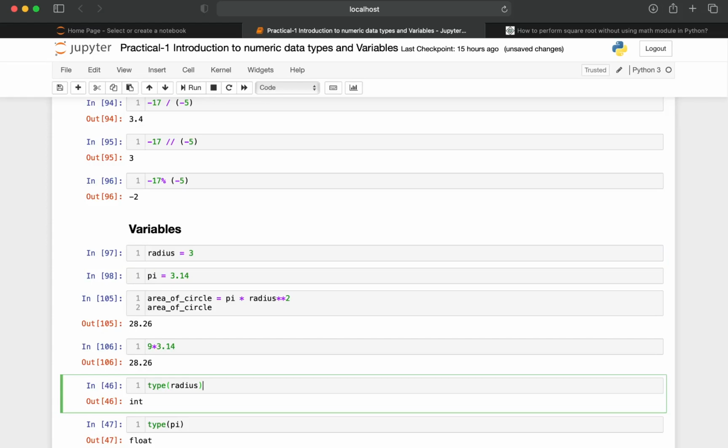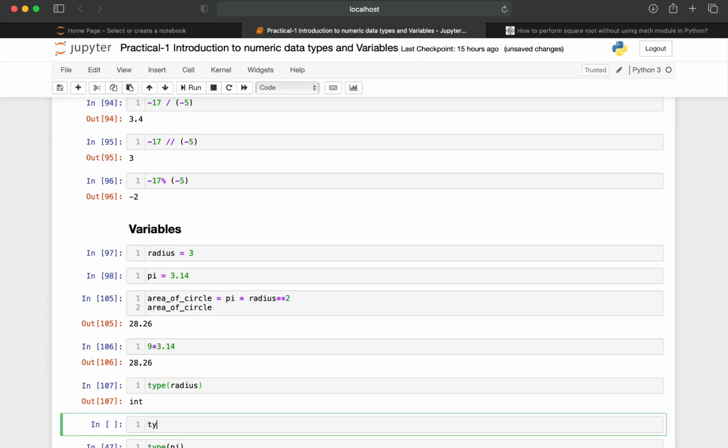As I have told you, the lines specified in triple quotes are basically doc strings. So I'm going to explain the doc string here itself. Whenever you use any function, either a built-in function or a user-defined function, in a user-defined function we have to write the doc string, whereas in built-in functions in Python, the doc string will already be written. To have a look at the doc string, you write the function name without giving any arguments within it, and hit shift and tab. Whenever you hit shift and tab, you get the doc string.